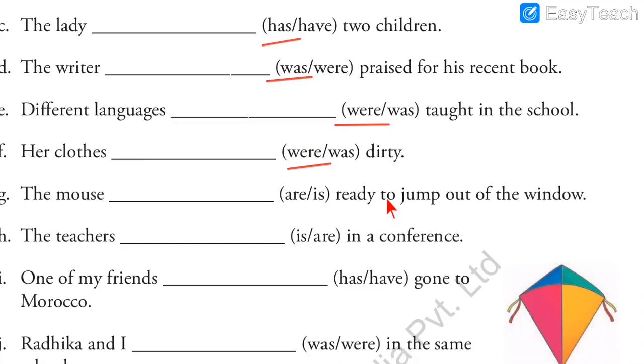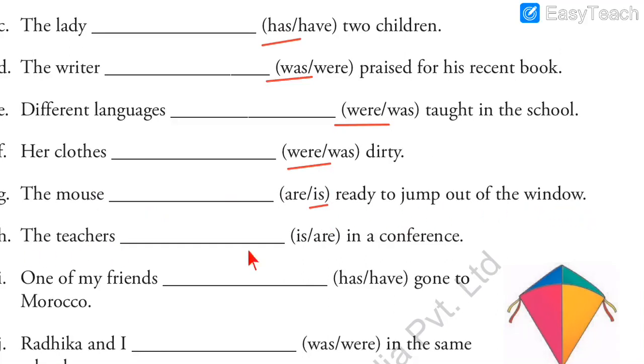Next, the mouse dash ready to jump out of the window. The mouse. Read carefully. The is given again. So the mouse means it is only about one mouse. When it is one, meaning a singular subject, the verb also has to be singular. Which one is the singular verb? Is. The mouse is ready to jump out of the window. Because it is only one mouse, we have written is. If it was more than one, we would have written are, but here it is the mouse. So our answer is the mouse is ready to jump out of the window.